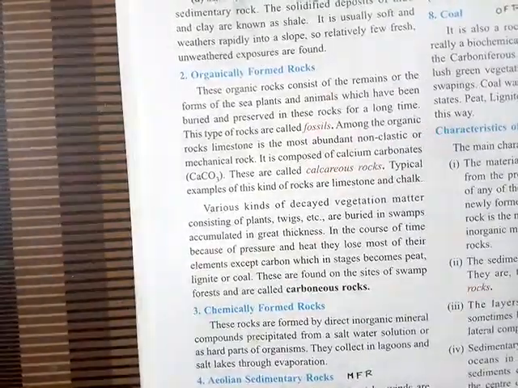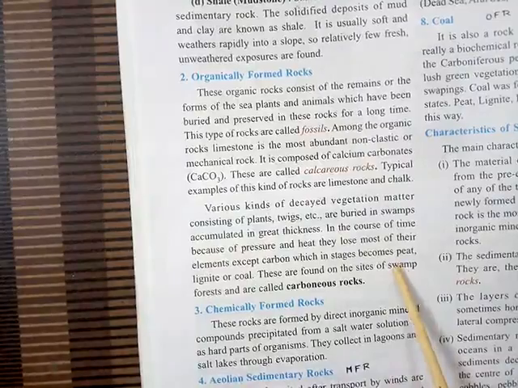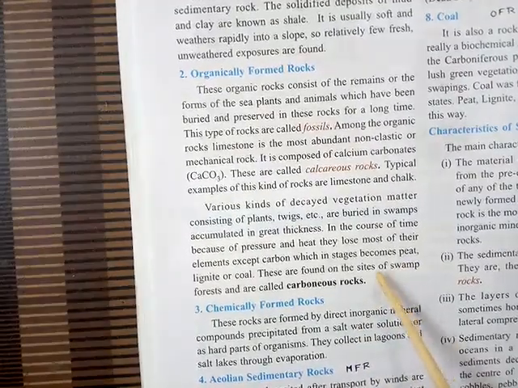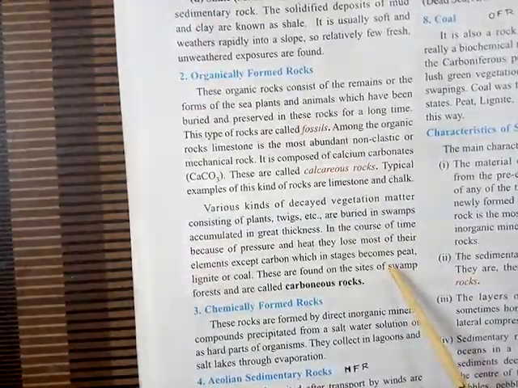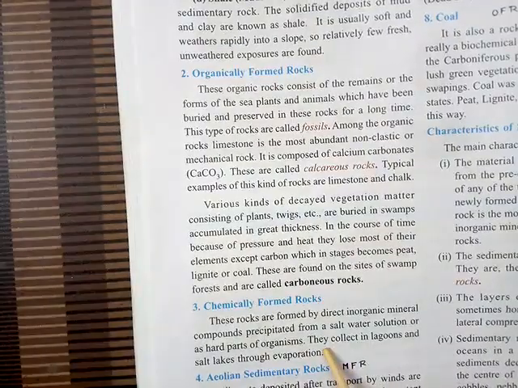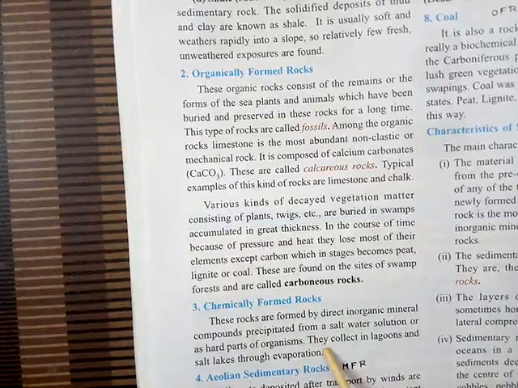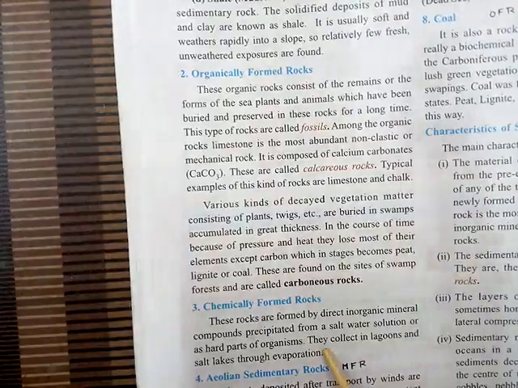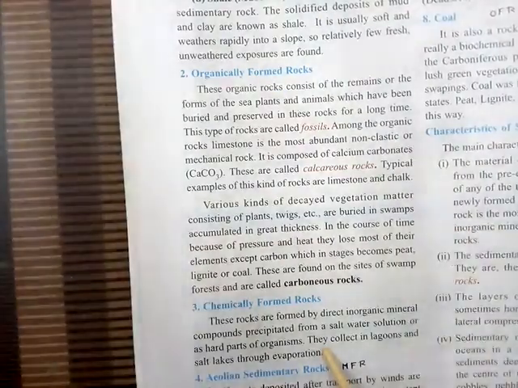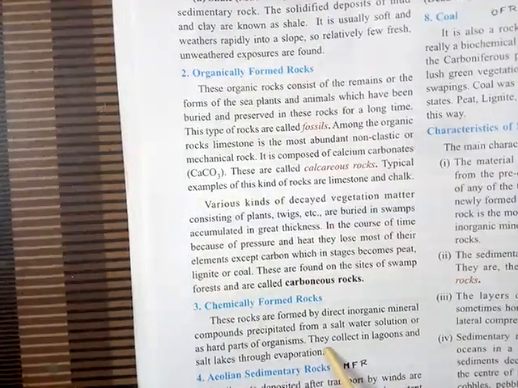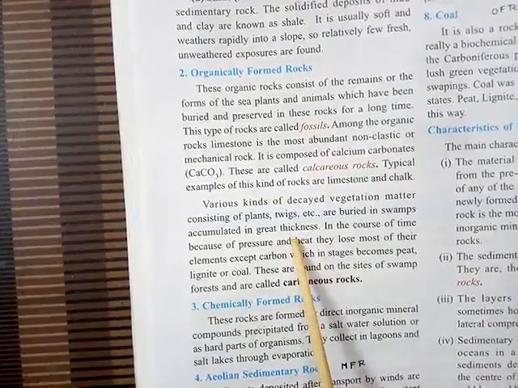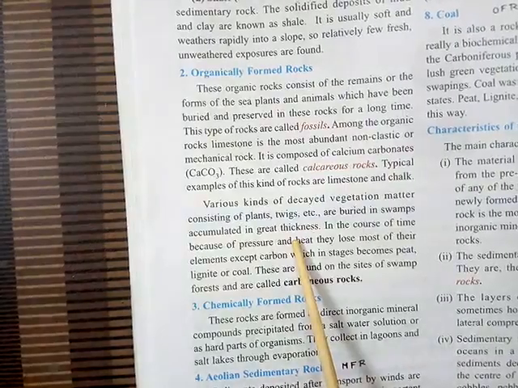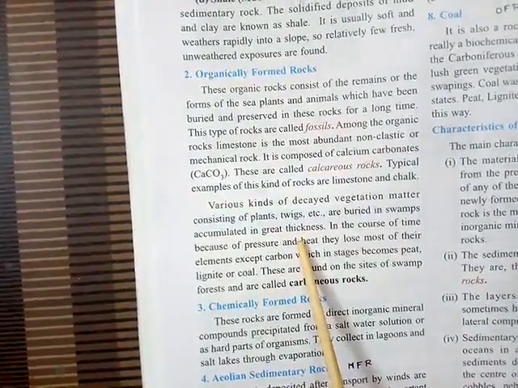There are different types of salt, like black salt, and the one we call sendha namak in Hindi, that is also called rock salt. Rock salt is a very typical example of chemically formed rocks, because as the water evaporates, the salt is left behind, solidifies and forms the rock. There are many examples of rock salt found in the Dead Sea, the Aral Sea, the Caspian Sea, and Sambar Lake.